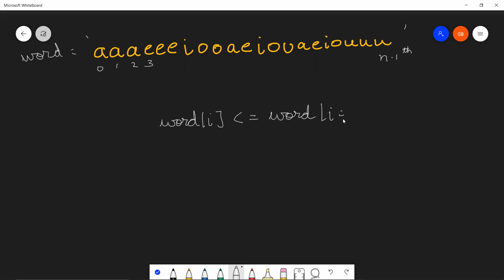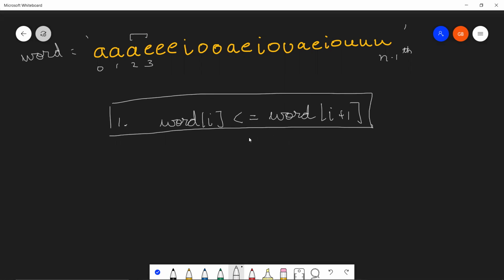Why? Because we want an alphabetically sorted order. For index 1, word[i] is equal to word[i+1]. For index 2, word[i] is less than word[i+1]. So these follow the sorted order. The order condition can be easily checked with this if condition.